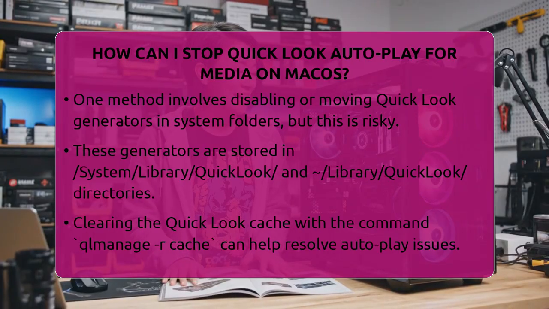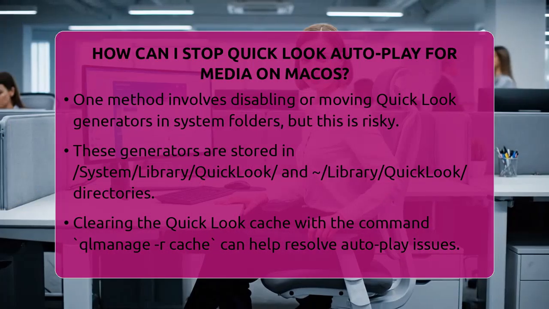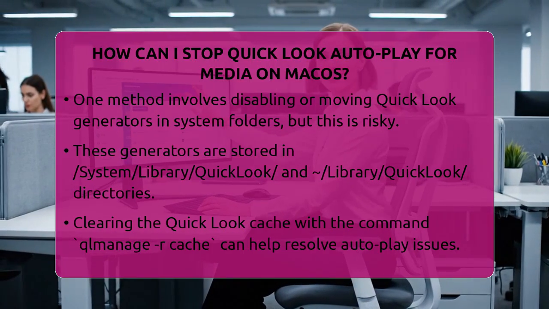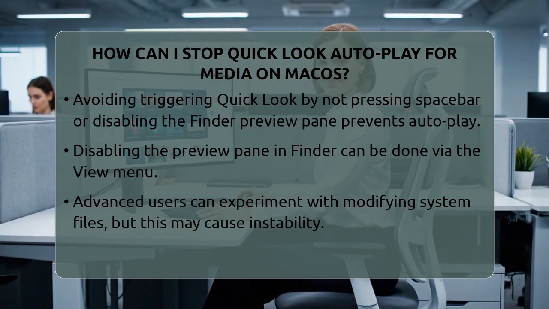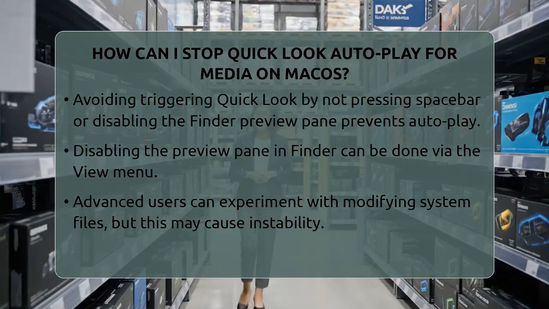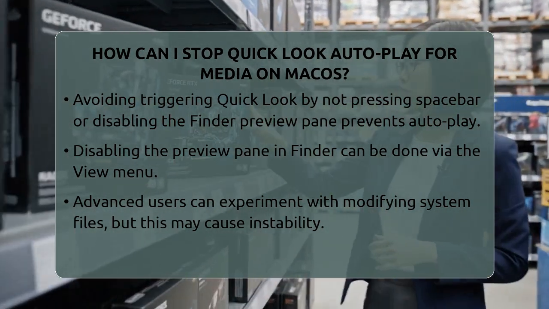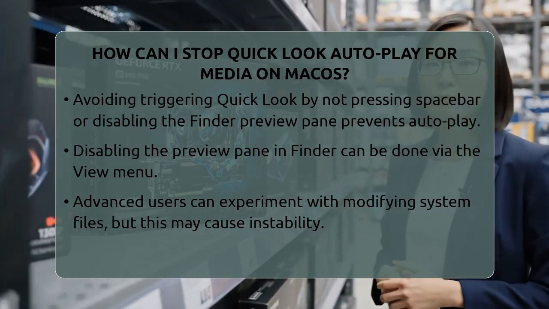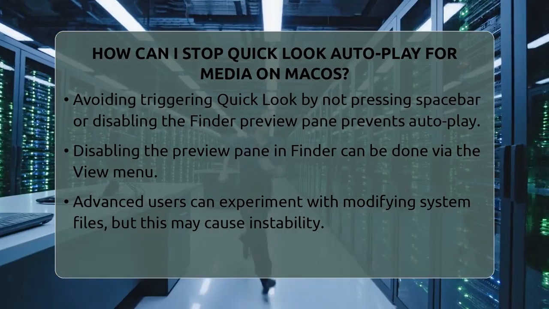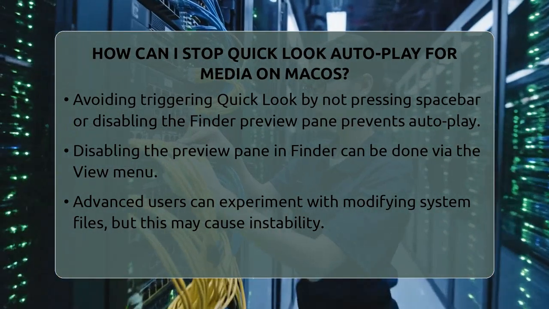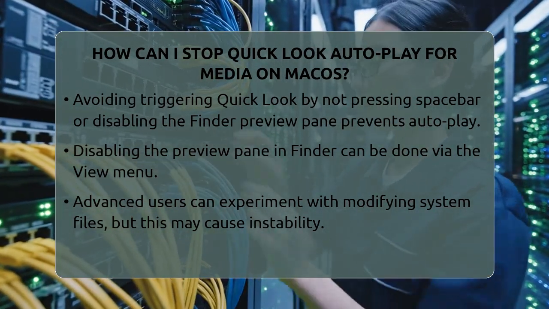You can also avoid triggering Quick Look altogether. Since Quick Look activates when you press the spacebar or select a file in certain Finder views like column view, simply avoiding these actions can prevent autoplay. For example, you can disable the preview pane in Finder by going to the View menu and unchecking the preview option. This way, you won't accidentally activate Quick Look on media files.